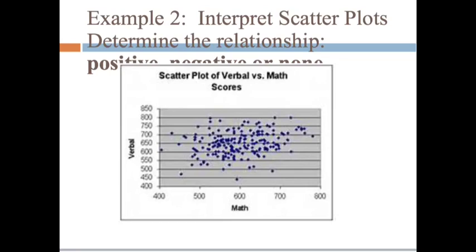Okay, there we go. Let's look at this example right now. What would you say the relationship is? Does it look like it's trending upward in the right direction or upward in the left direction? Or did you see any relation at all? I see a little bit of an uptick over here, but honestly, I would say this relationship is none. There's no real defining relationship. There's no noticeable uptick going on here.